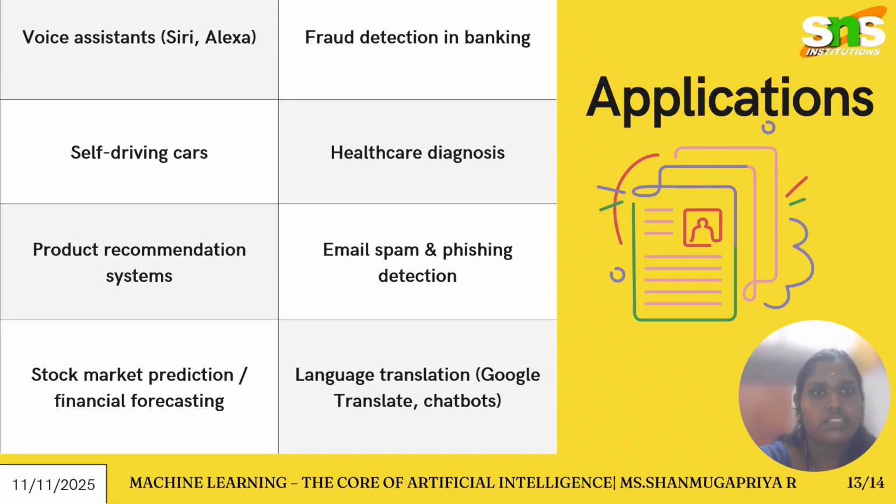The applications are voice assistants, fraud detection in banking, self-driving cars, healthcare diagnosis, product recommendation systems, email spam and phishing detection, stock market prediction, forecasting, and language translation. These are all applications of machine learning. They come under supervised and unsupervised learning, and also some under reinforcement learning. There are numerous algorithms under these learning types.